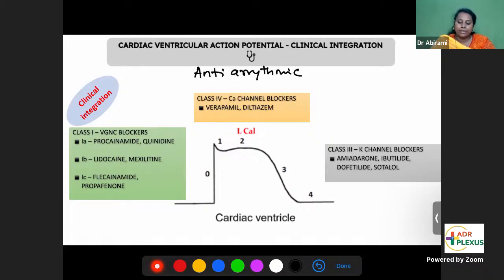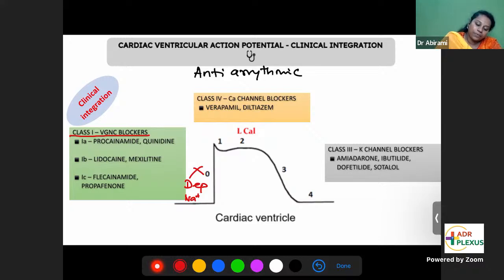So what are the anti-arrhythmic drugs? There are different classes of anti-arrhythmics. Class 1 anti-arrhythmic, they block the first phase. Depolarization itself is blocked. Voltage gated sodium channel blockers. See, the phase 0 is depolarization due to sodium influx. So voltage gated sodium channel blockers, by blocking this depolarization, they are bringing down this arrhythmia.